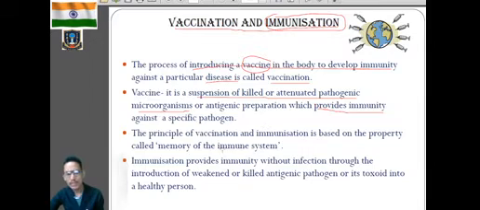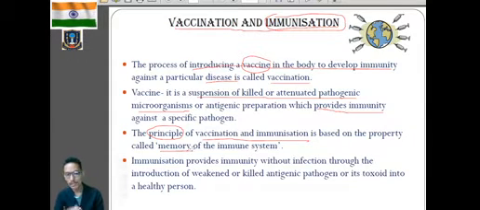The principle of vaccination and immunization is solely dependent on the formation of memory cells. This is very important. We know that our body develops antibodies against a particular antigen or pathogen because we have B lymphocytes and T lymphocytes, which provide body immunity.